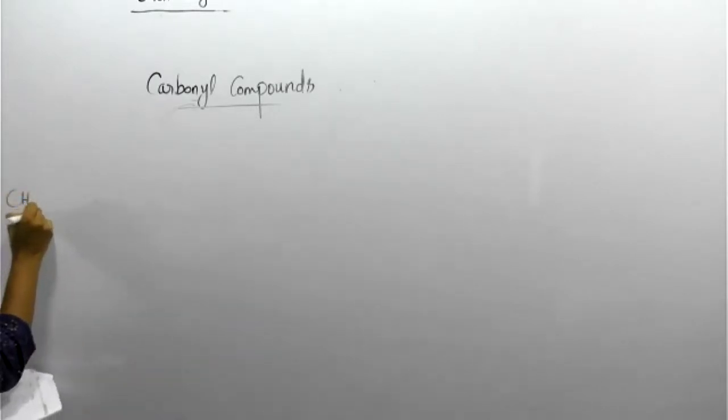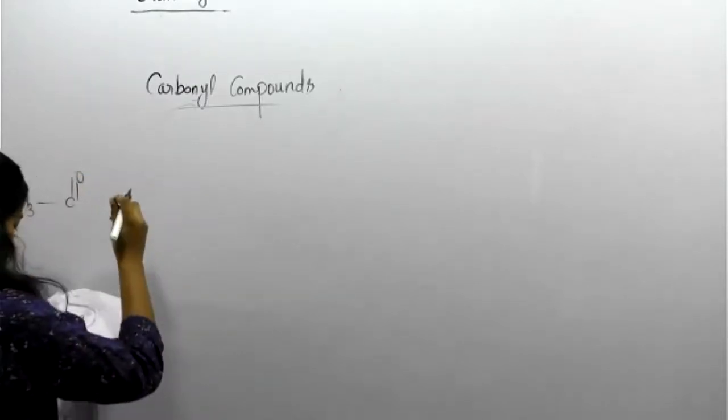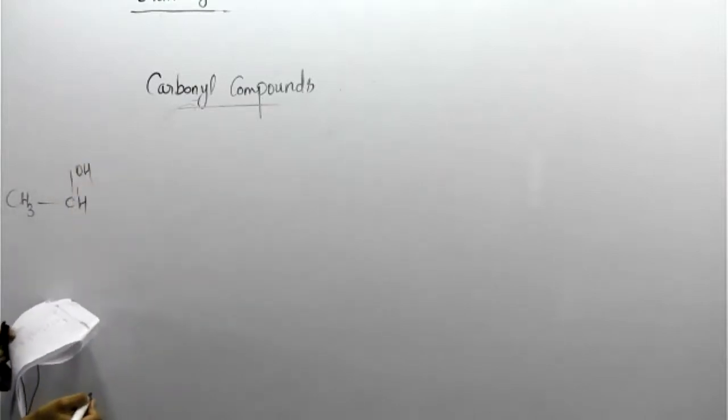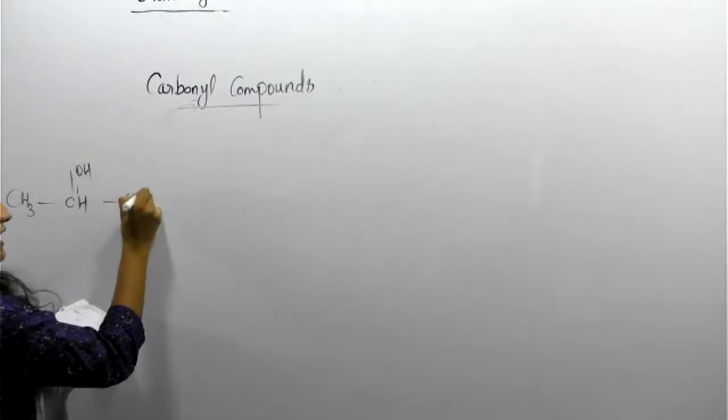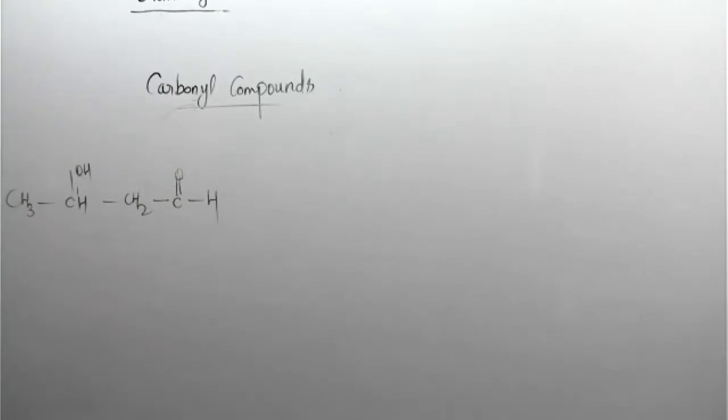Another, a little bit complicated, an advanced level one. Write down CH3, CHOH, CH2, C double bond O, H. Okay, so Mrudul, look, this one is OH, not alcohol.